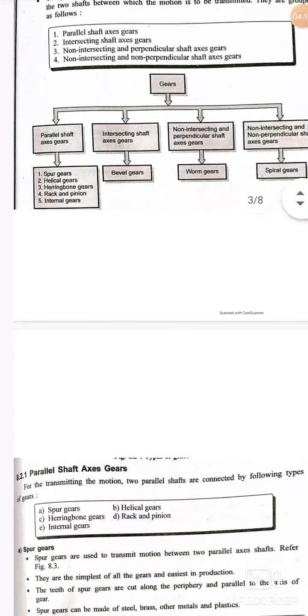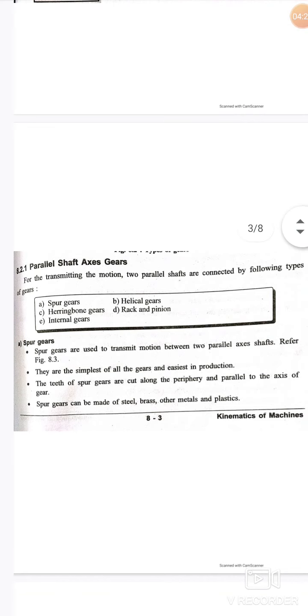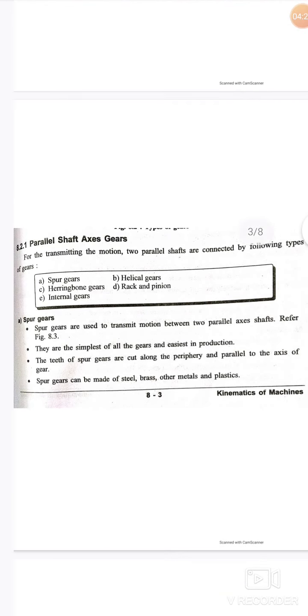Next, let us talk about the parallel shaft axis gears. As the name itself tells, the shafts are parallel, that is, the driving shaft as well as the driven shaft are both parallel in nature. They are classified as spur gears, helical gears, herringbone gears, rack and pinion, and internal gears.